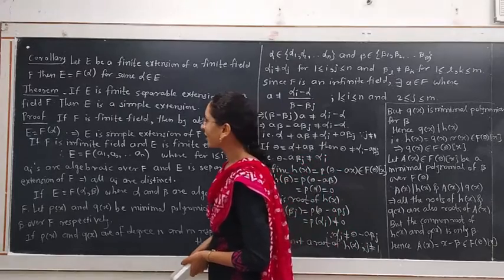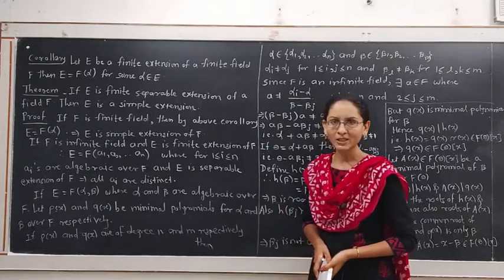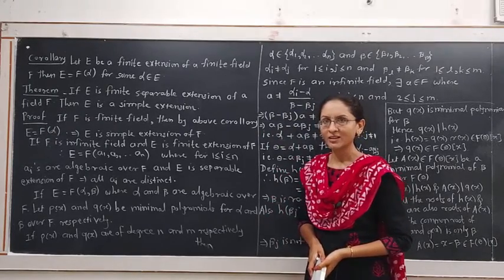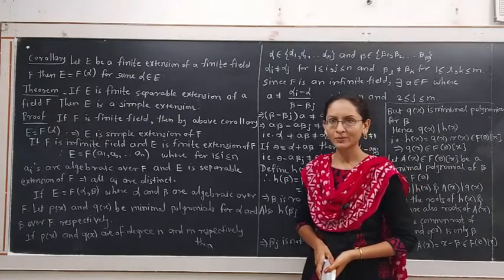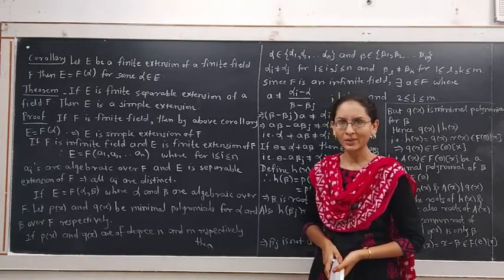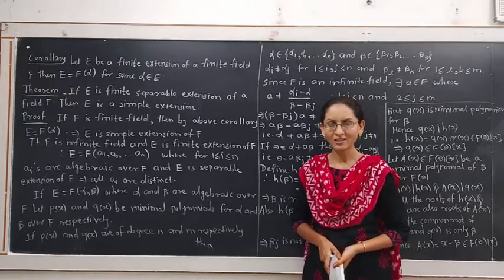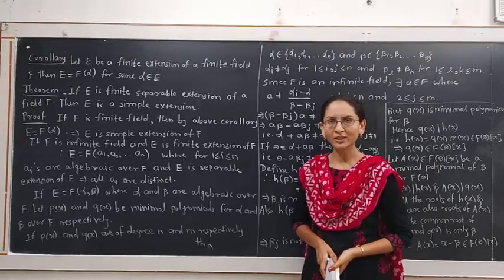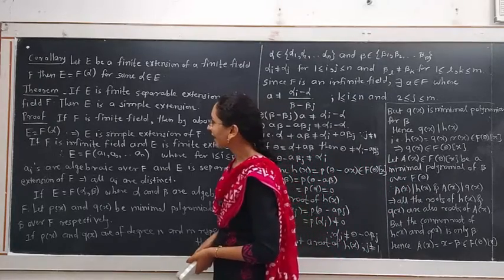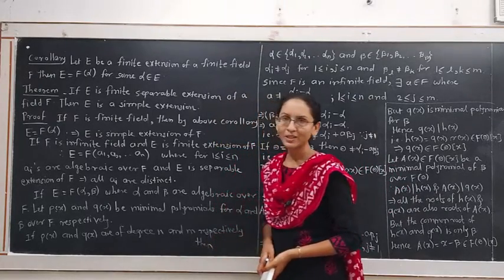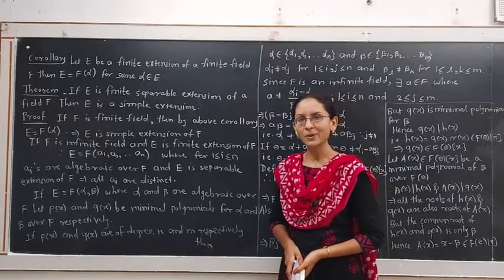The theorem is: if E is a finite separable extension of a field F. Just now we have seen the definition of a separable extension. The extension E of F is called separable if every element of E is separable over F. That means the minimal polynomial of every element of the field E has all distinct roots over the given field F. In the theorem, it is given that E is a finite separable extension, meaning the degree of extension of E over F is finite, and second, E is a separable extension of F.